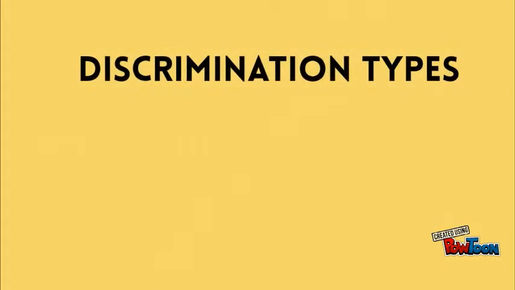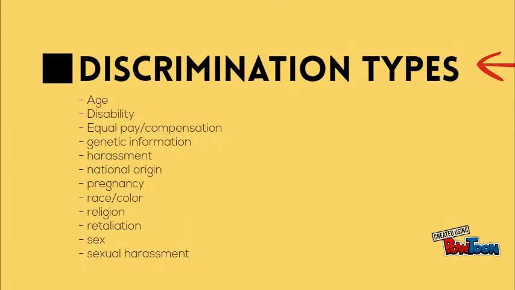Discrimination is prevalent in many forms, all prohibited by laws enforced by the EEOC. Discrimination types include age, disability, equal pay and compensation, genetic information, harassment, national origin, pregnancy, race and color, religion, retaliation, sex, and sexual harassment. The law forbids discrimination of any type when it comes to any aspect of employment, including hiring, firing, paid job assignments, promotions, layoff, training, fringe benefits, and any other term or condition of employment.